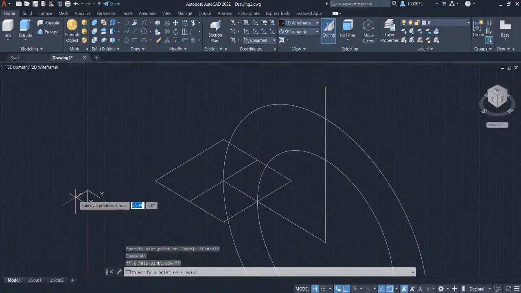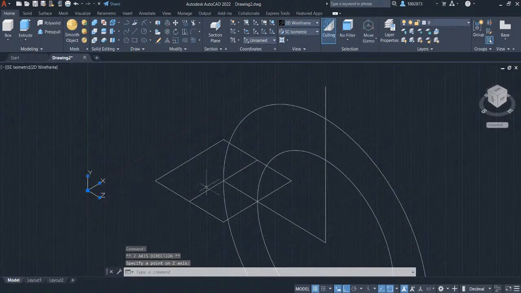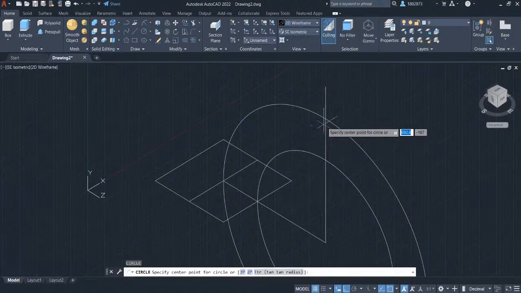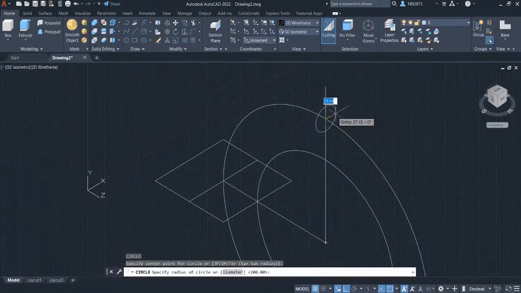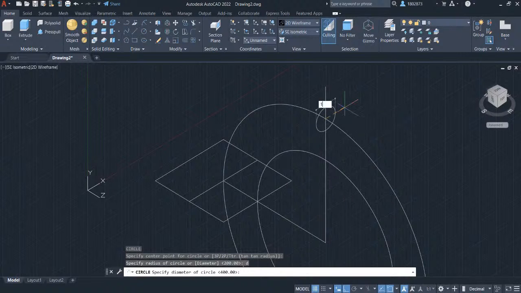Left click and select the direction to be in this direction. Press C for circle again. Hover your crosshair here in this intersection point and left click. Let's define this circle by its diameter. Press D and press Enter. Let's key in 150 and press Enter.